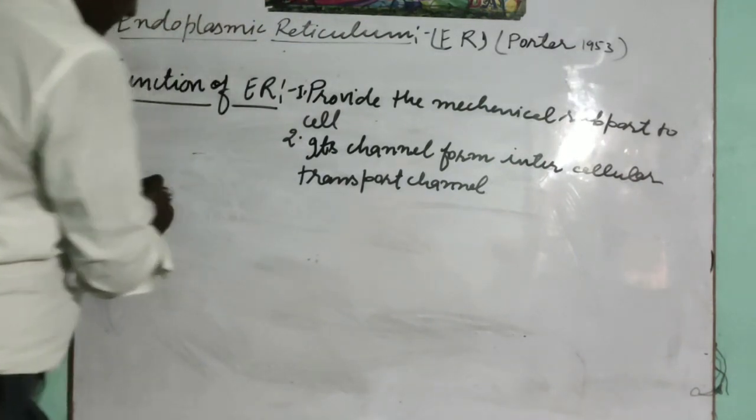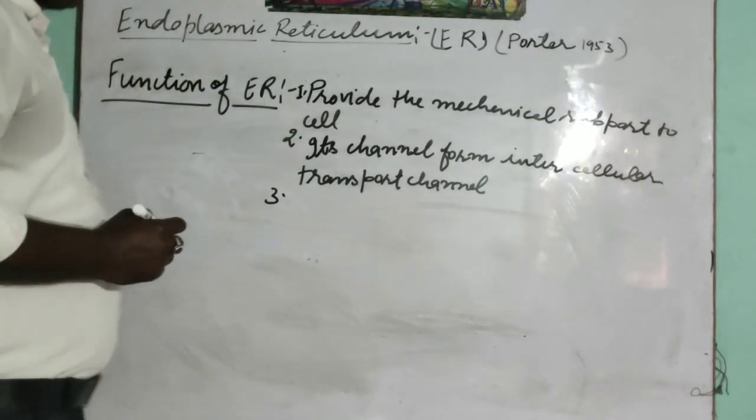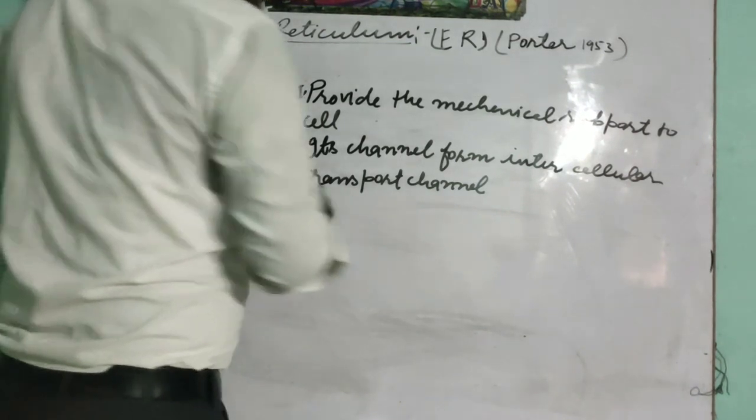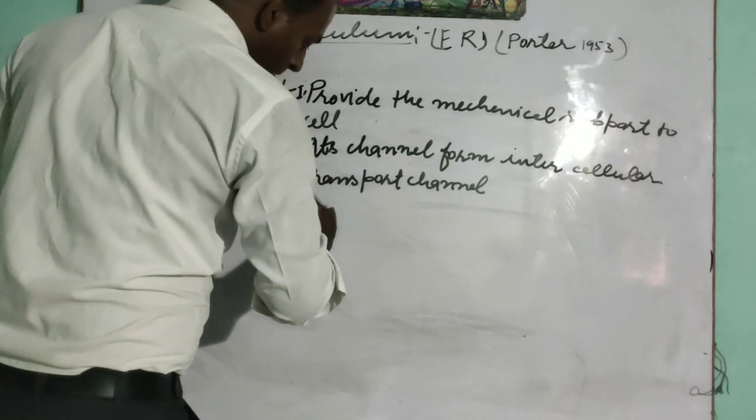In the third point, we can say that it forms the new nuclear membrane.